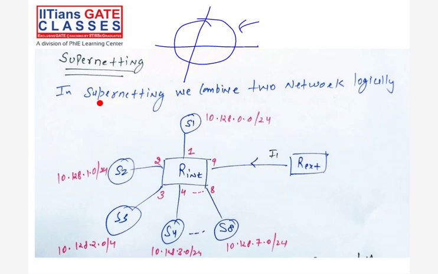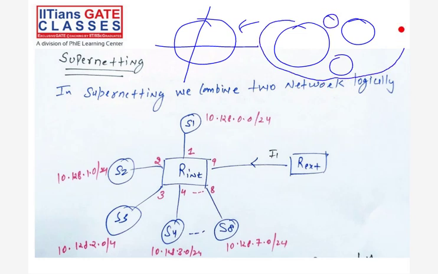Now in supernetting, we combine two or more networks logically. Like so many subnetworks are there, and with some rules, we combine all those subnetworks, right? See what I'm saying? This is one network, let's say, and this is one more network. You're combining this whole set into one network.